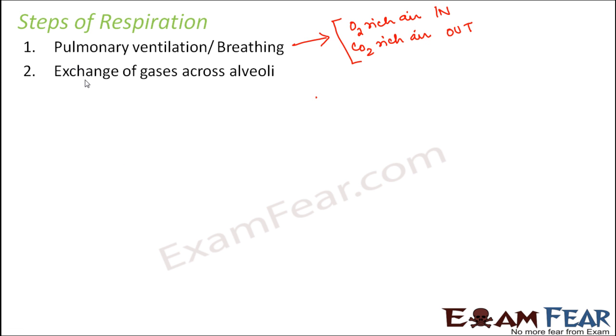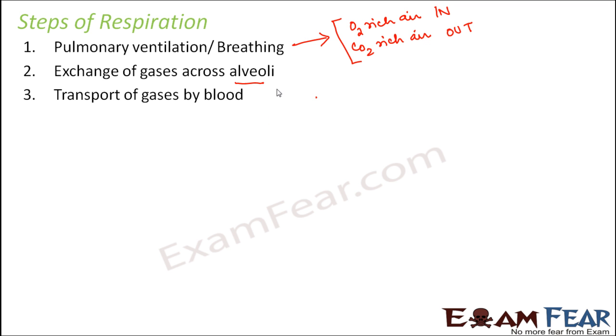The next step would be exchange of gases across alveoli. Once the oxygen-rich air is taken in, it will pass through all the respiratory organs and finally reach alveoli, where exchange of gases will take place. That means oxygen should go into the blood and carbon dioxide from blood should come into the alveoli. The third step would be the transport of gases by blood.